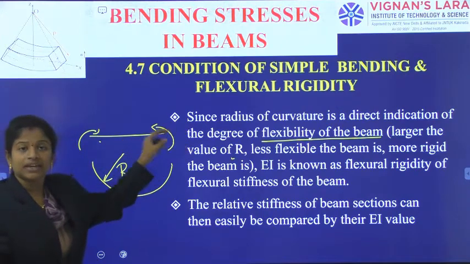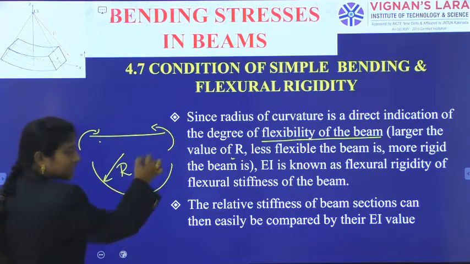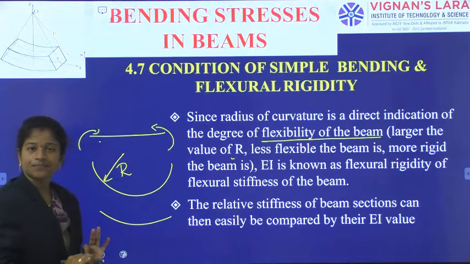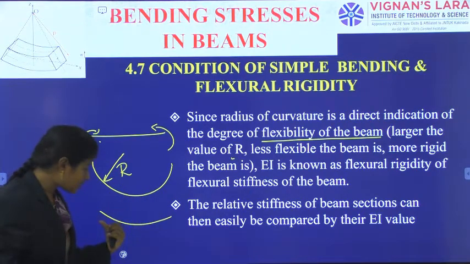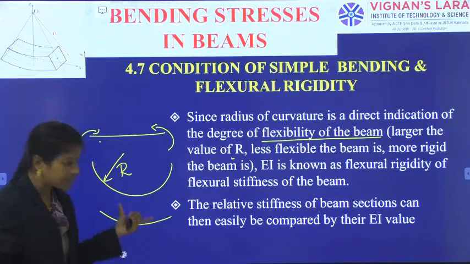But if I give a stiffer material, even with the same amount of moment, it will respond only slightly like this. It will not bend easily because it is not flexible. It will not take a more bent or curved shape.